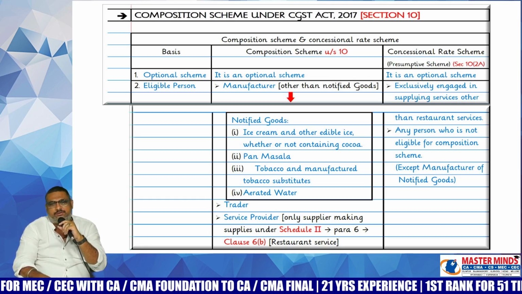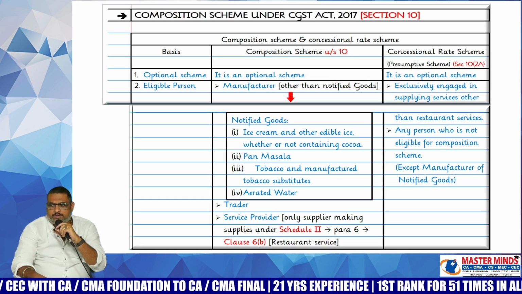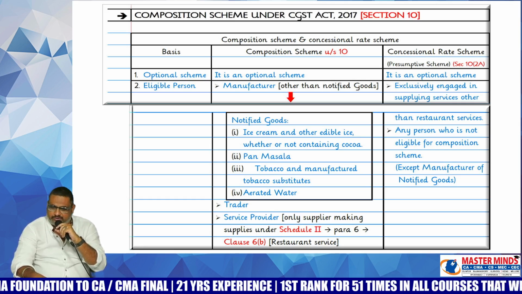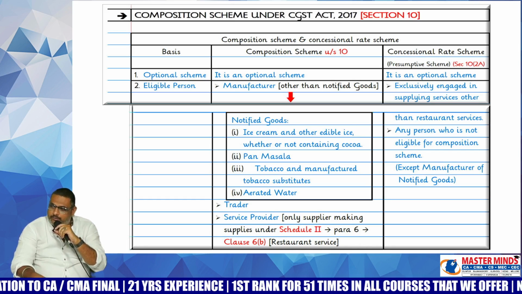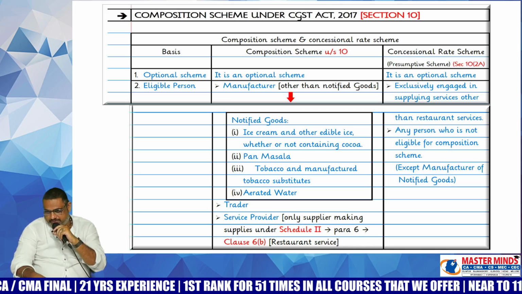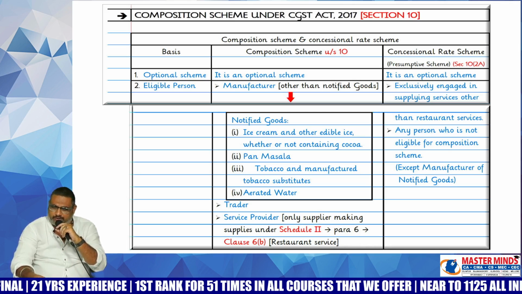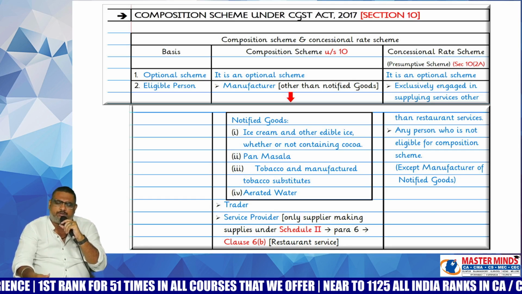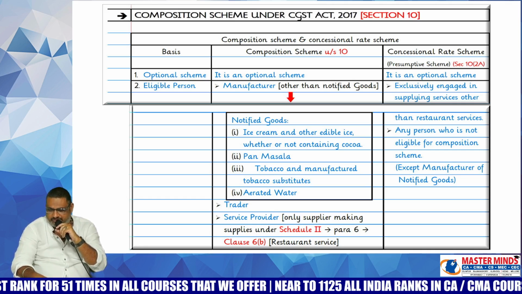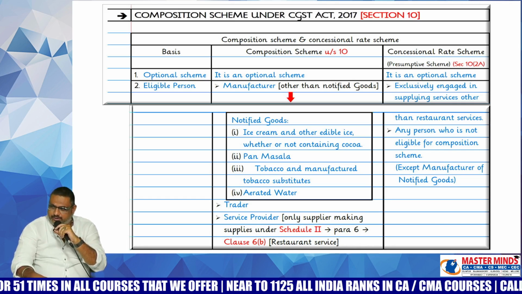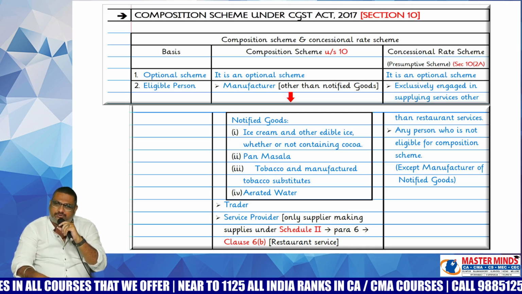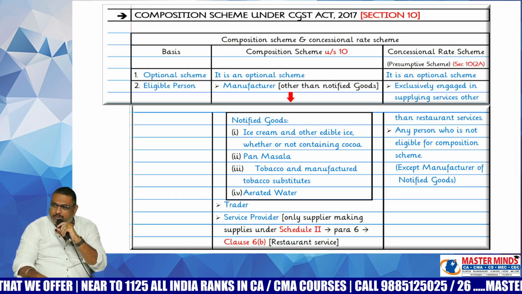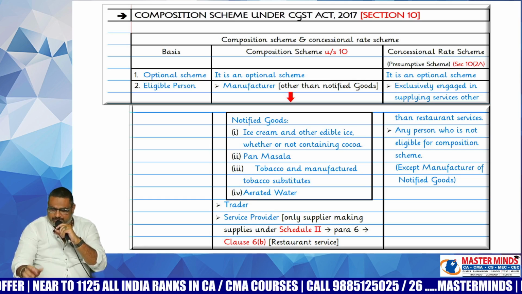What is the highest rate of GST at present? 28%. If you are eligible for this composition scheme, then you will pay GST as low as 1%. That much lower rate of tax you will pay. In this particular section 10, we are going to discuss who are the persons eligible for this composition scheme, whether there are any conditions required to be satisfied, who are the persons ineligible, and how many types of composition schemes there are. All these things we are going to discuss in section 10.